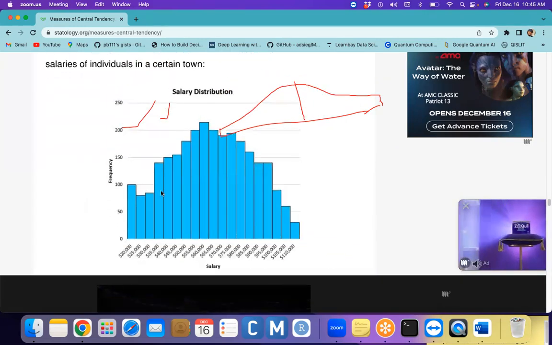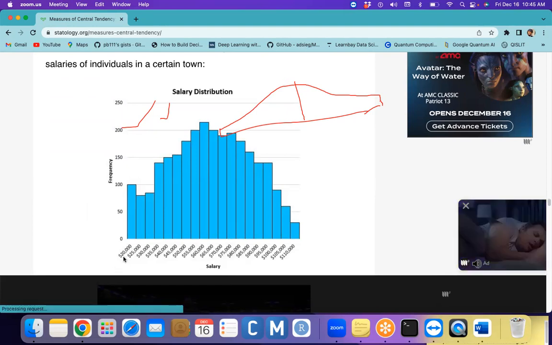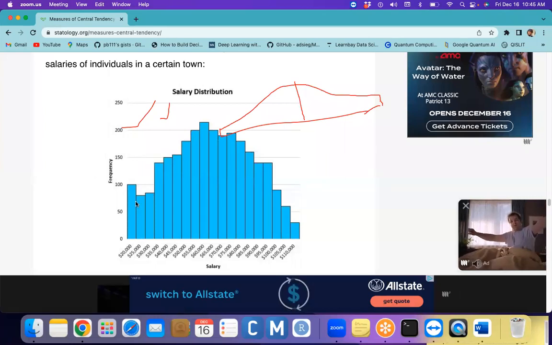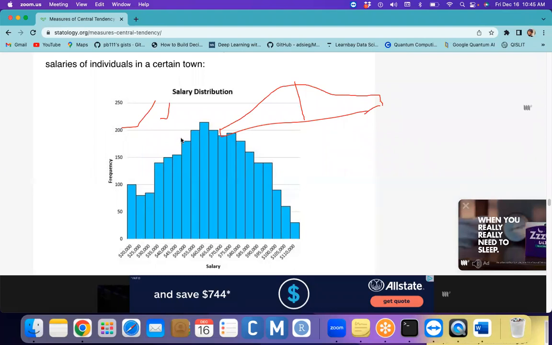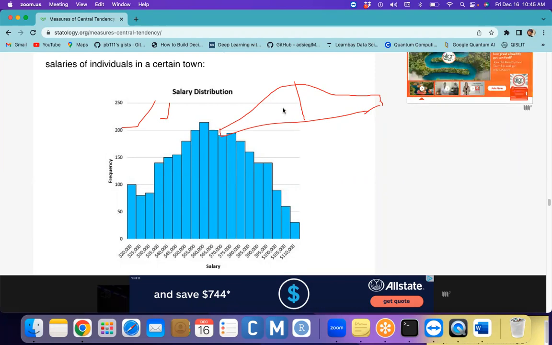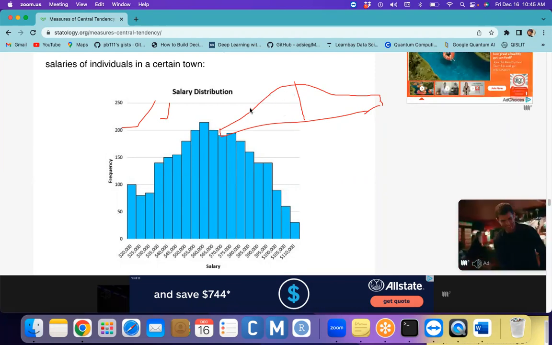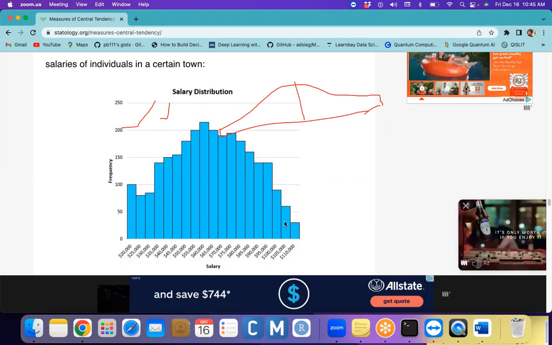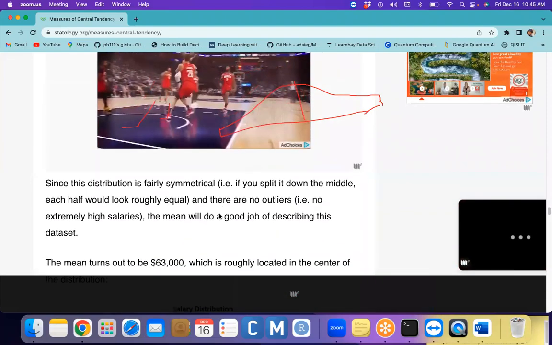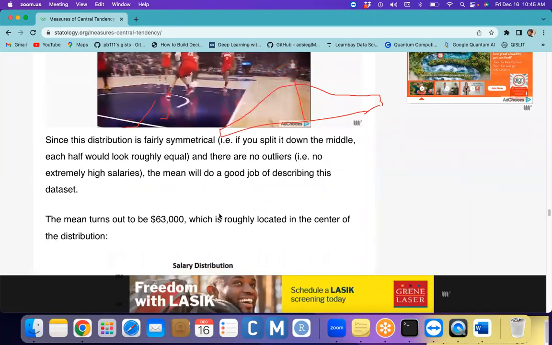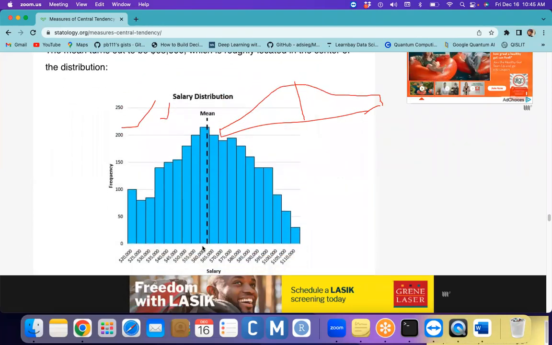In one particular town, an income of 20,000 could be about 100 people, 25,000 approximately 80, and 30,000 approximately 90. We have a distribution something like this. This red curve is approximately the curve I explained above. This is a symmetric distribution. When the data is symmetrically distributed and we don't have any outliers, the mean is a good value. The exactly middle value is what we call the mean.